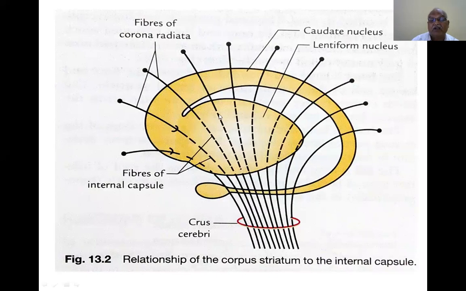This is the lentiform nucleus, an elongated oval one. This is the caudate nucleus. This part is the thalamus. See how the caudate nucleus is comma-shaped, and itself rounded over the lentiform nucleus and also over the thalamus.